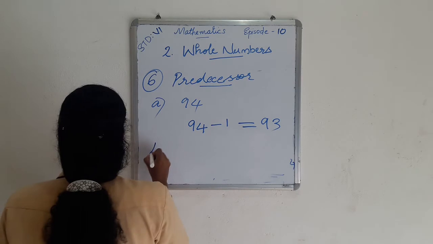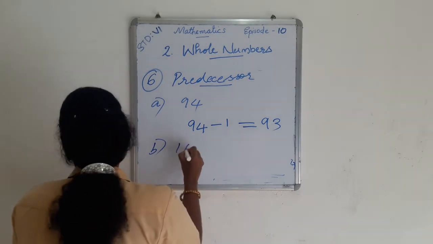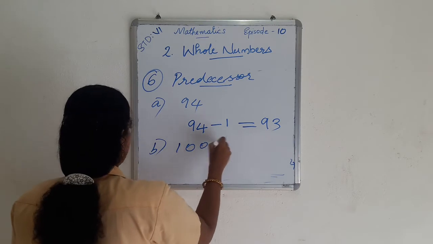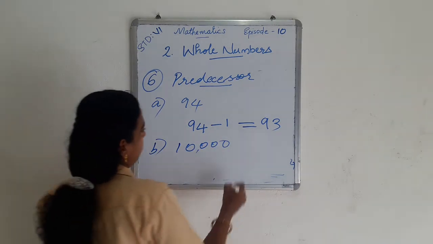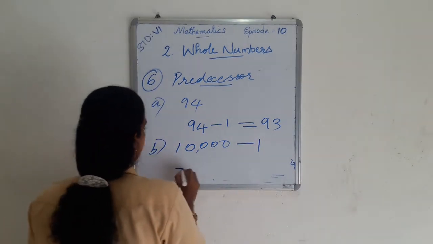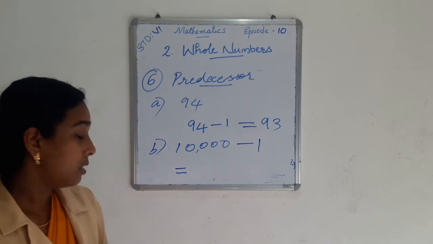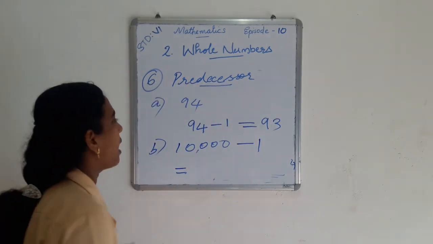And the next question, B. Also find the predecessor of 10,000. Finding the predecessor of 10,000, we just subtract 1 from 10,000. Then 10,000 minus 1, we get 9,999.